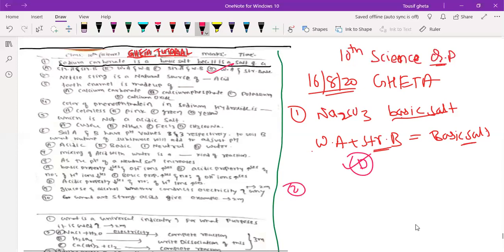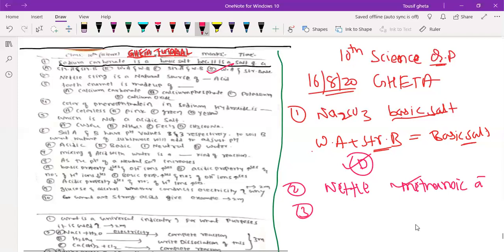Second question, nettle sting is a natural source of which acid? Nettle leaves will be there and when it pricks you, you get acid. So that acid is methanoic acid, also called formic acid. So the answer is methanoic acid, right? It was a fill in the blank.